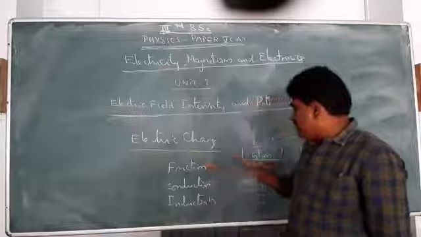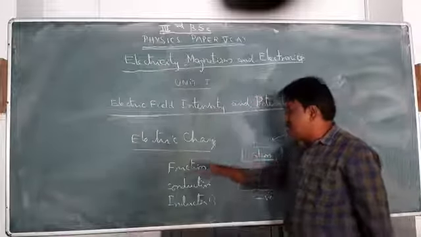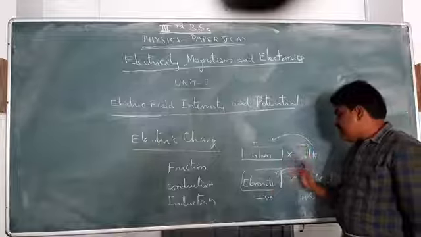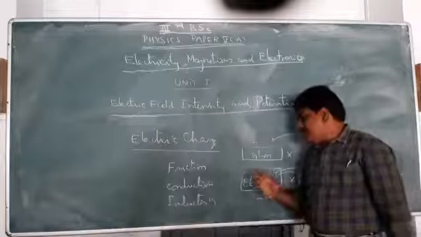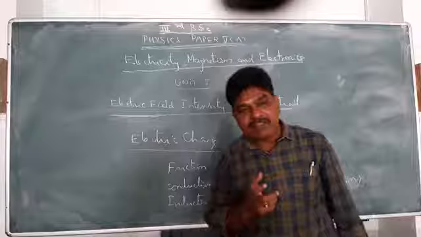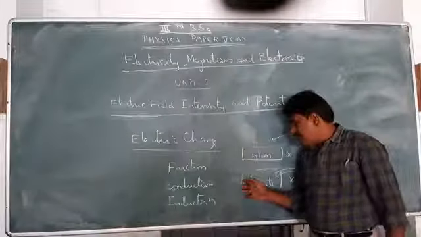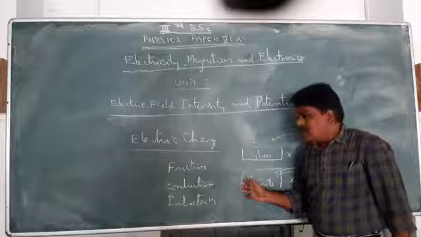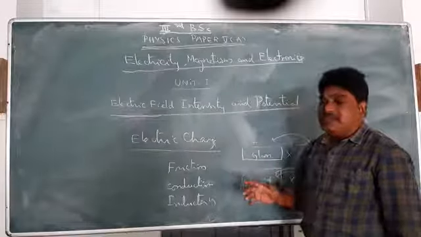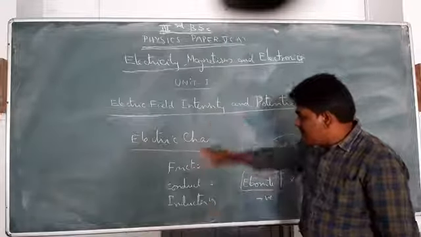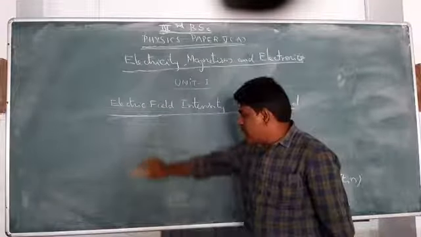Therefore, we can produce charged bodies by friction, by simply rubbing glass with silk or ebonite with fur. Then how do you know the glass rod acquires a positive charge and the ebonite rod acquires a negative charge? The sign convention of the charges is given by Benjamin Franklin.